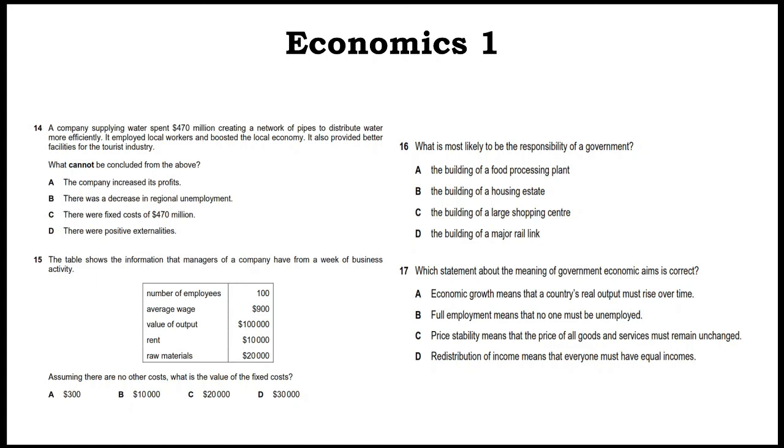The table shows the information that managers of a company have from a week of business activity. Number of employees does not associate with cost. Average wage, yes, it is a cost, but it is a variable cost. Value of output is not a cost. Rent is a cost, an indirect cost. Raw materials, direct cost. They are saying, assuming there are no other costs, what is the value of fixed cost? Now, what is the fixed cost? Only 10,000, which is rent.